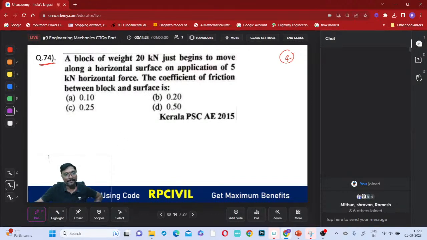A block of weight 20 kilonewton. What is the weight you are having? That weight is equal to 20 kilonewton. It just begins to move along a horizontal surface. It is a horizontal surface only, no? On the application of a 5 kilonewton horizontal force. What is that horizontal force we are applying? We are applying a horizontal force F equal to 5 kilonewton, right?